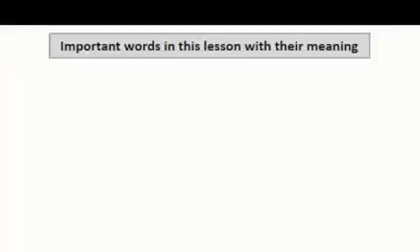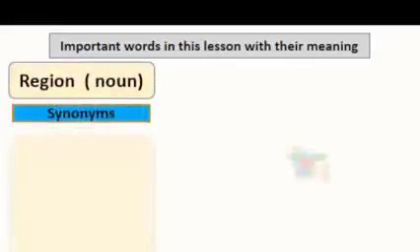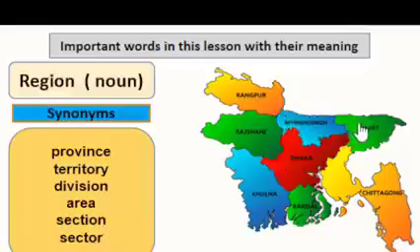Before we go to our main text, I would like to introduce you to some words with their elaborate meanings, so that while you are reading the text you might not face any difficulties understanding it properly. The first word is region, which is a noun, and the synonyms are province, territory, division, area, section, sector. You can see that this is the map of Bangladesh, and each of the divisions is a region or a part of a country, right? And we are living at the heart of Bangladesh, and this is nothing other than Chittagong, right?